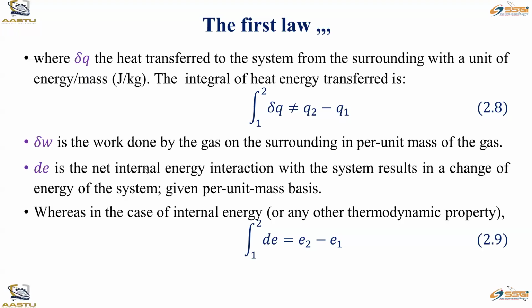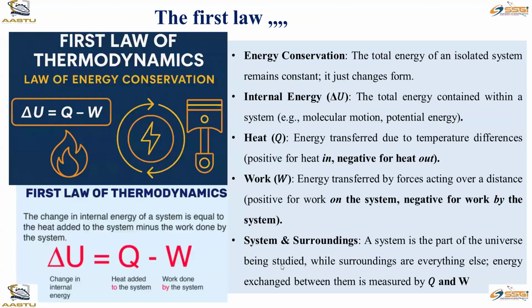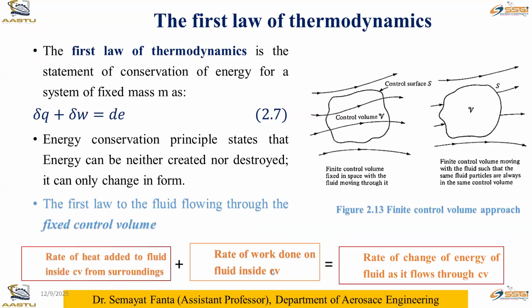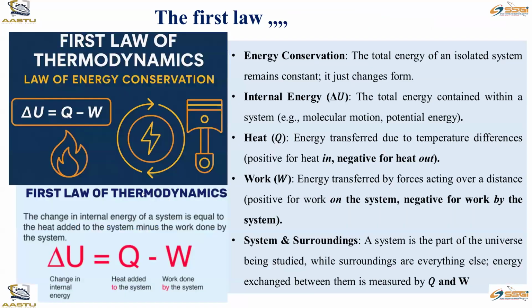In the previous case, the rate of work done on the system is plus, but here the work is done by the system, so it carries a minus sign. This is a simple representation of the first law of thermodynamics, which is called the law of energy conservation.